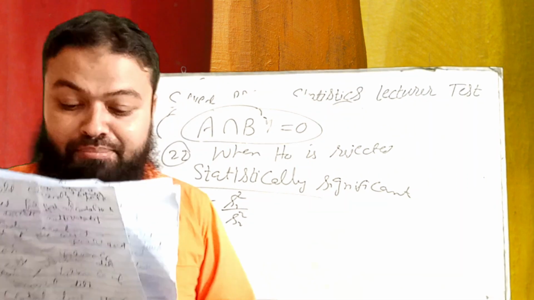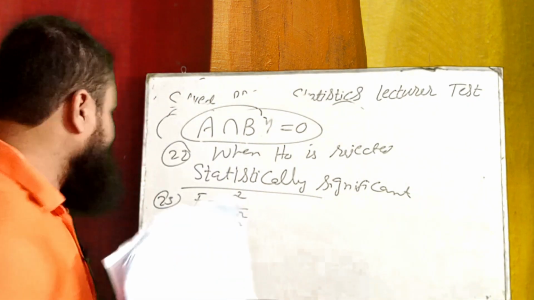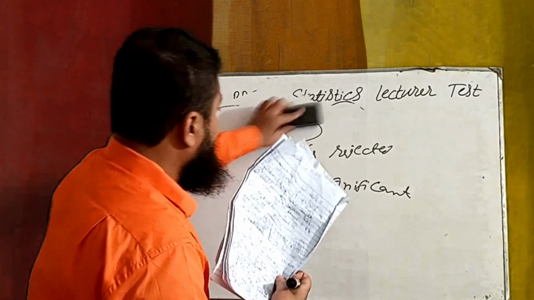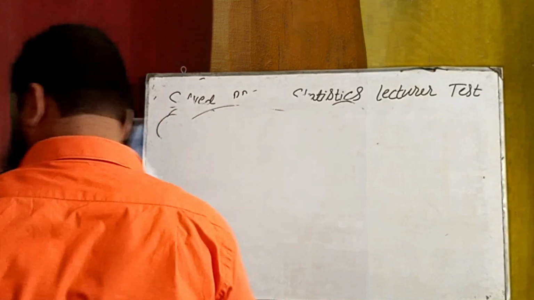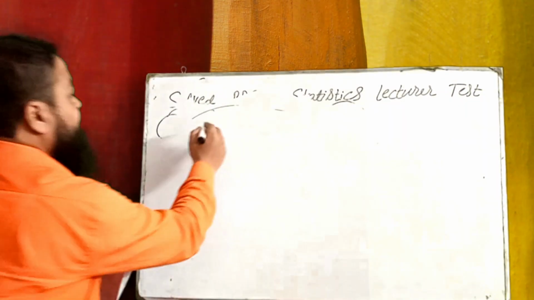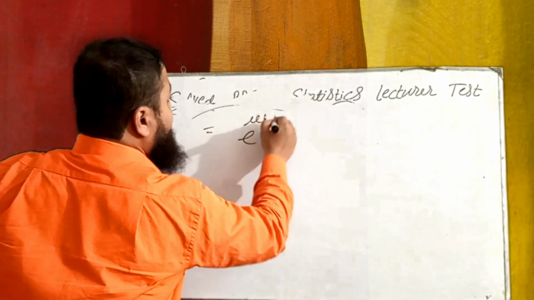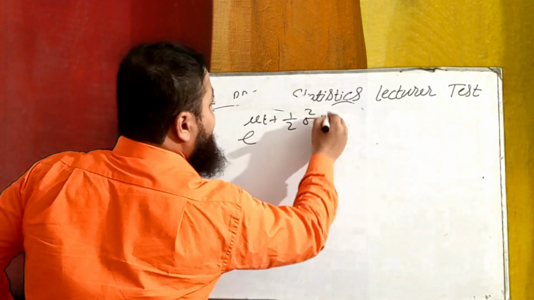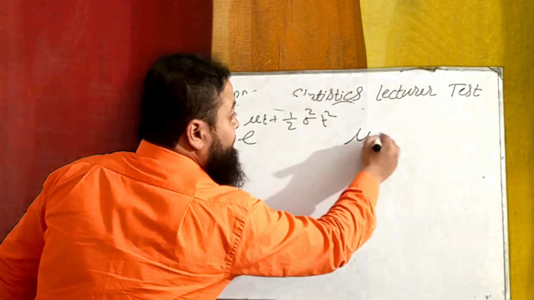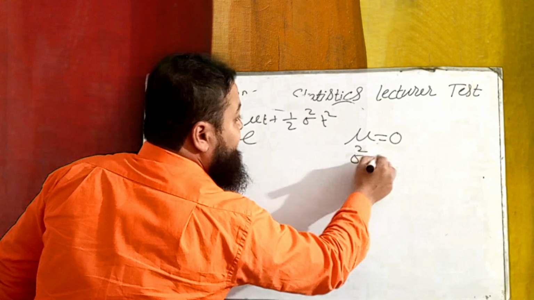Number next, MGF of standard normal distribution. What is the MGF of normal distribution? We know e raised to the power mu t plus 1 over 2 sigma square t square, and in standard normal distribution we put mean equal to 0 and variance equal to 1.